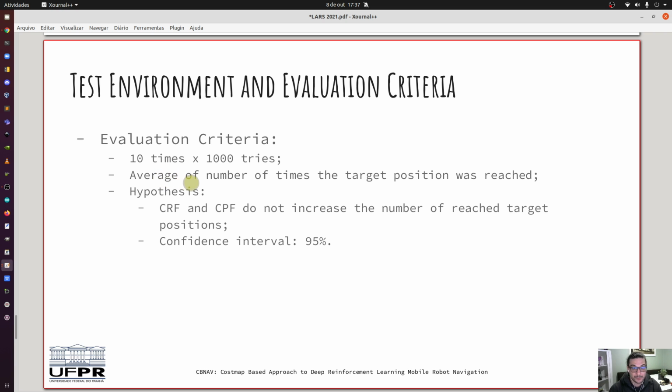It was measured the average number of times the target position was reached. And the null hypothesis is that CRF and CPF do not increase the number of reached target positions. And as usual, the confidence interval is 95%.